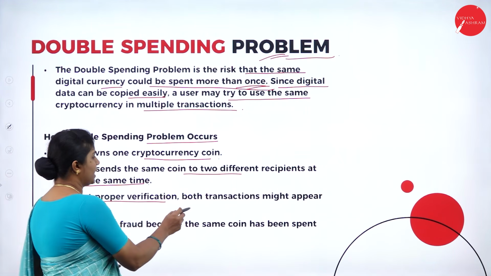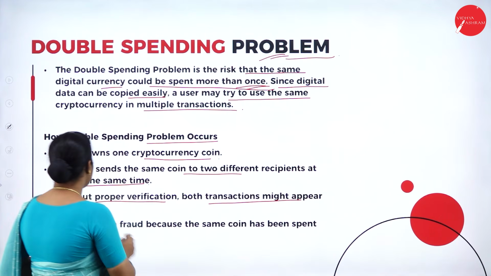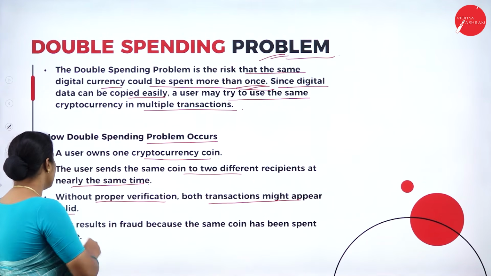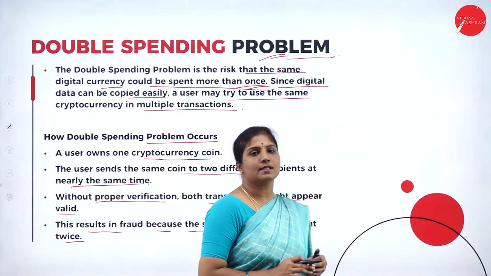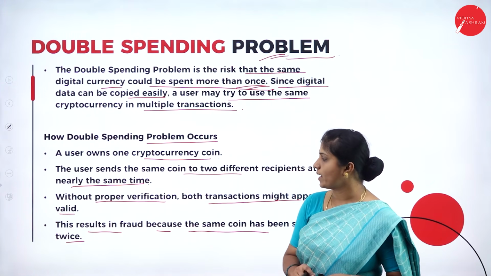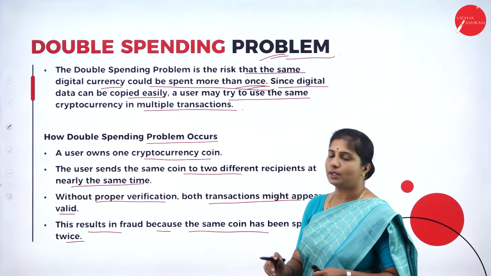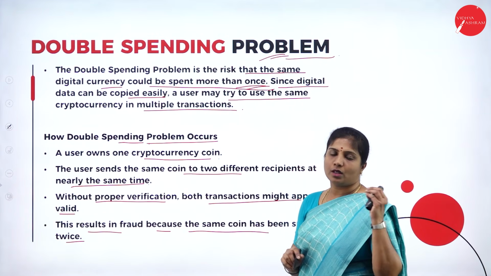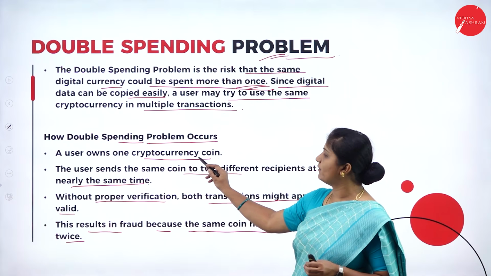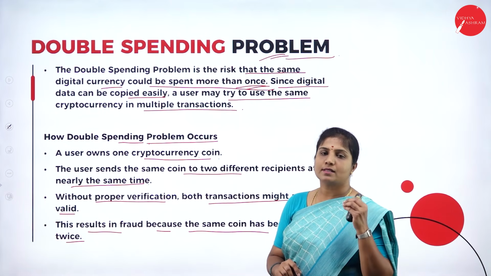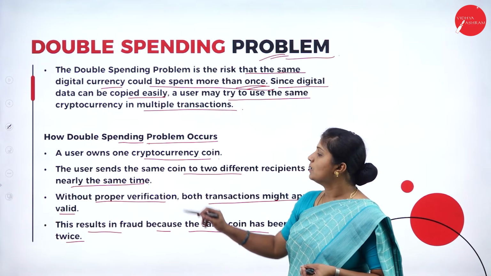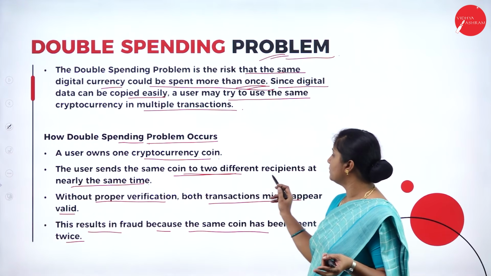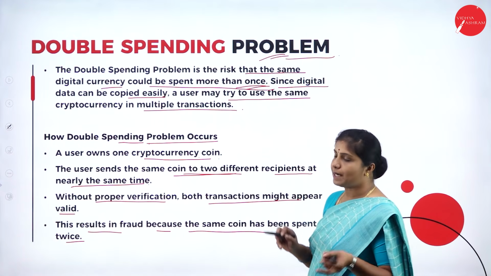Without proper verification, both transactions might appear valid. So this results in fraud because the same coin has been sent twice. This is how the double spending problem occurs. One user has one cryptocurrency coin, and the same coin is sent to two different recipients at the same time.